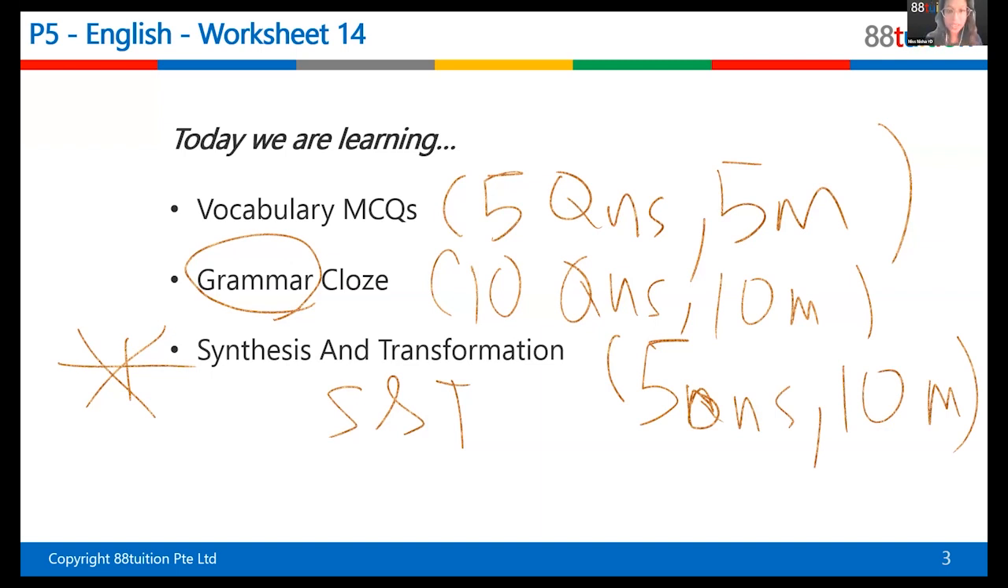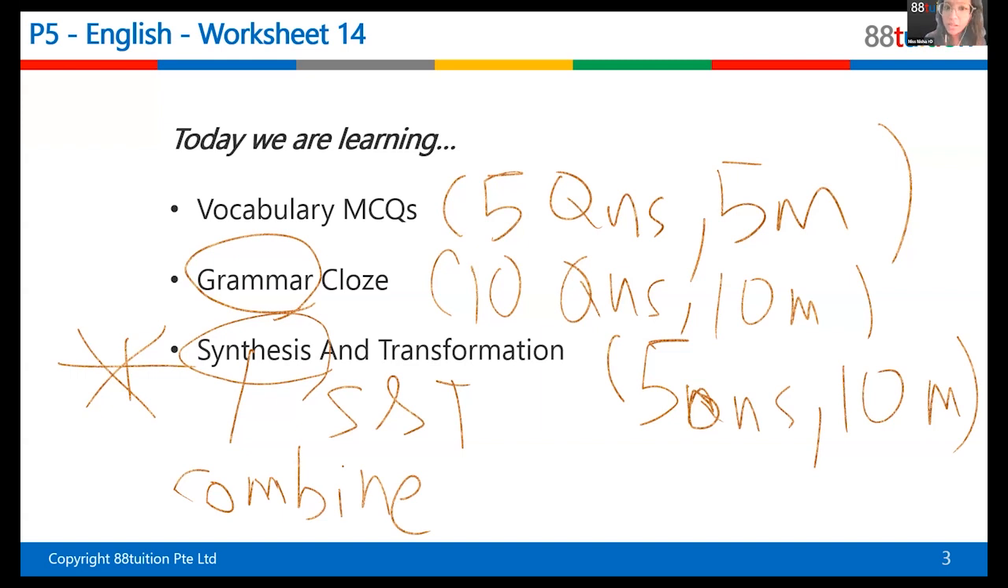Now, S&T, who remembers what synthesis means? Why is it called synthesis and transformation? What does synthesis mean? Anybody remembers? No one? Synthesis means combine. You synthesize something means you combine something with something. And in this case, whenever you do S&T, it's always 2 sentences. You are joining them into 1 using a connector, right? So that's why it's called synthesis.